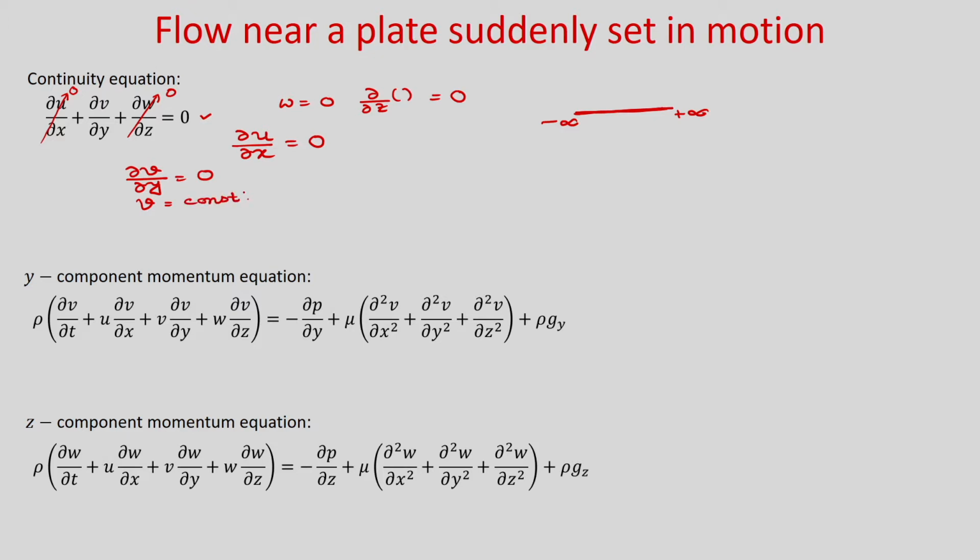Now, on the plate, due to the no slip condition, normal to the plate the velocity v is 0. So, from this condition you can see that v will be 0 everywhere in the fluid domain.